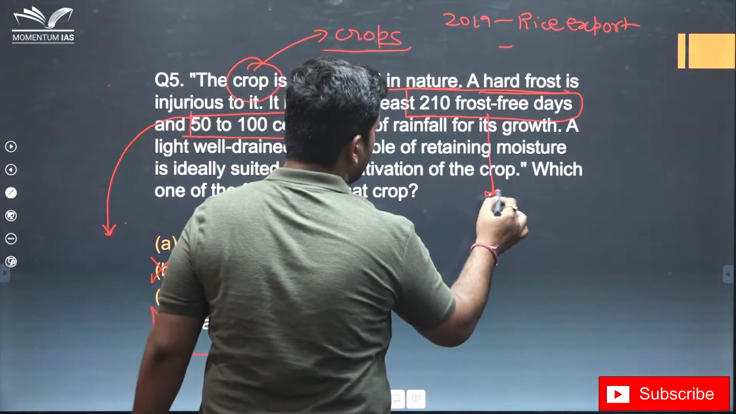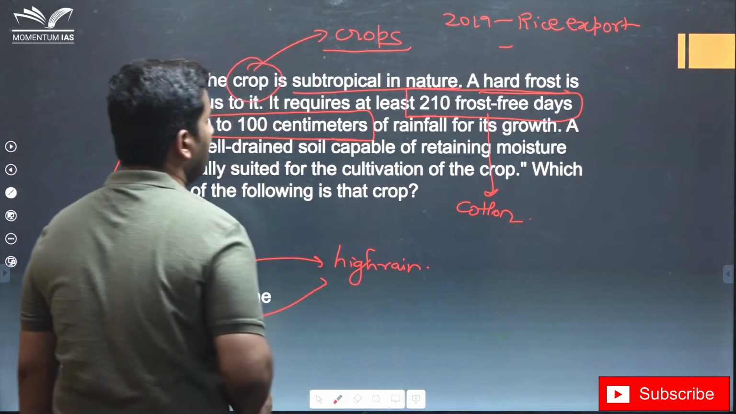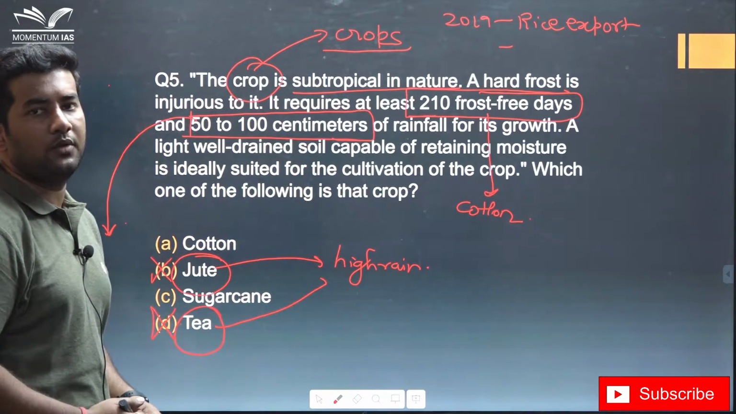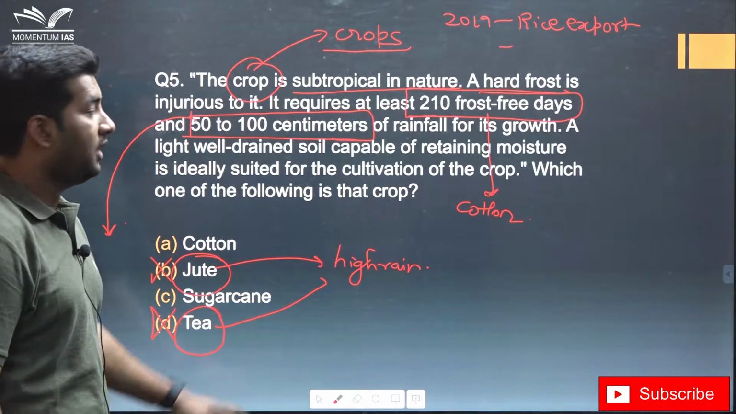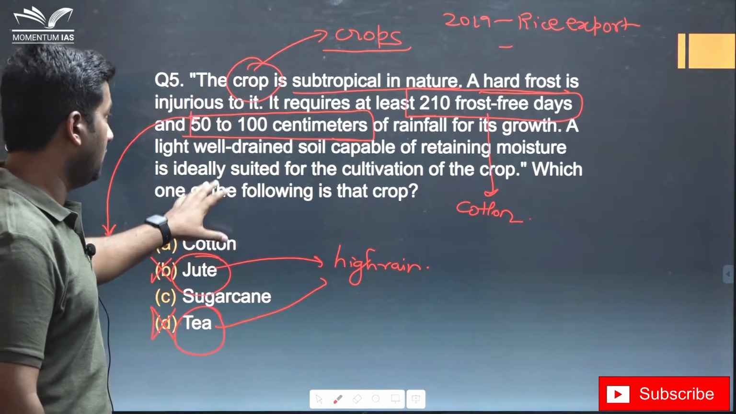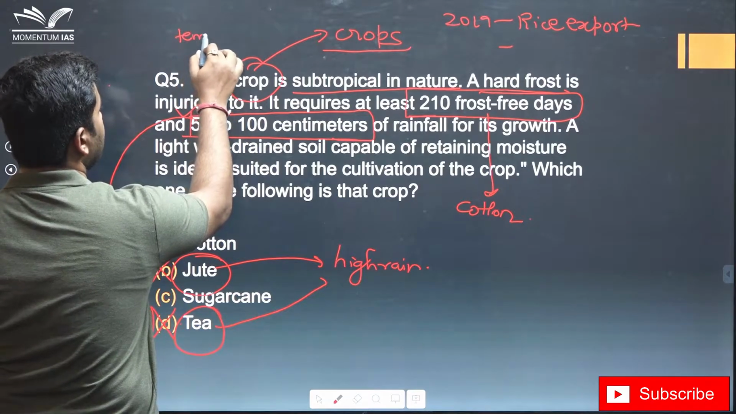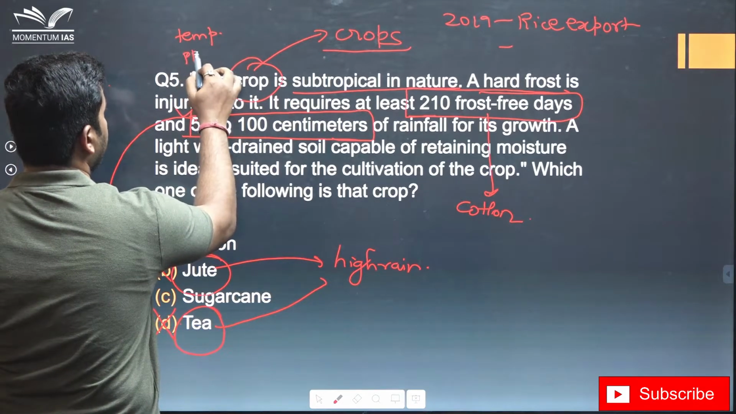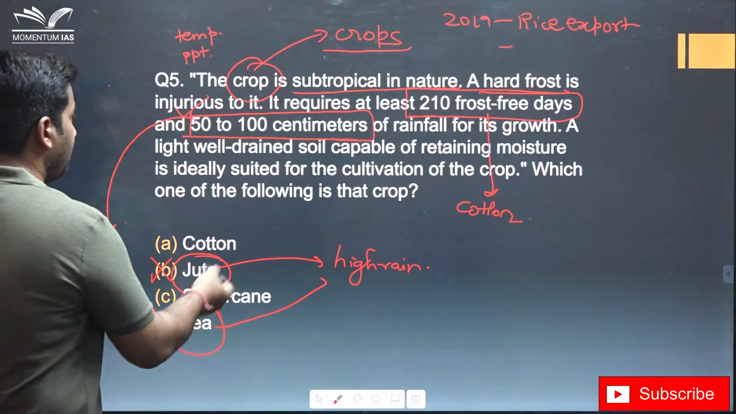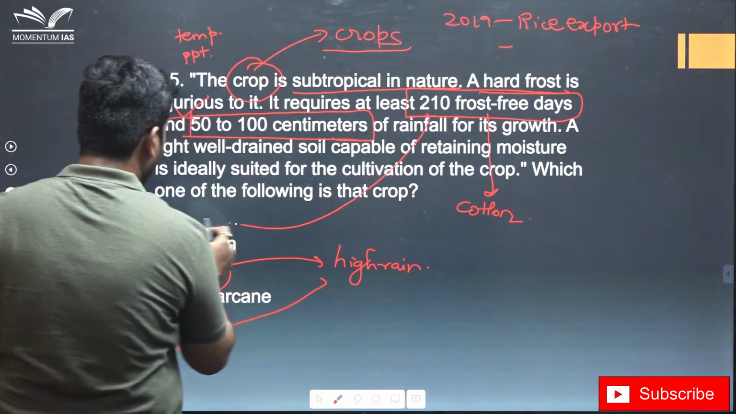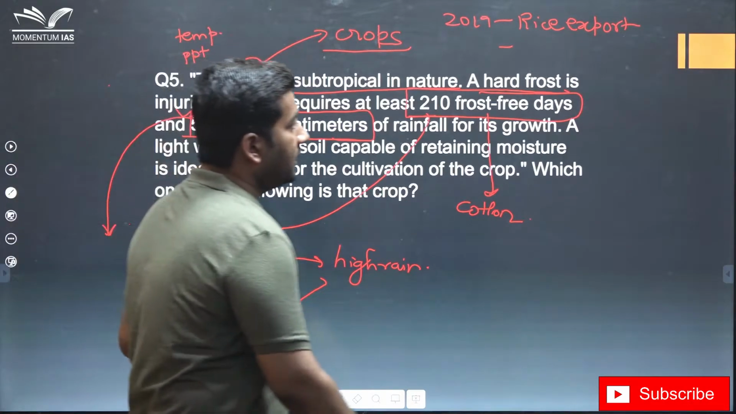Now look at this. This is a very cliche statement as far as cotton cultivation is concerned, but even if you don't know this, why would sugarcane require frost-free days? If we compare cotton and sugarcane, and if you don't know the exact figures of temperature and precipitation which these two crops require, even by logic you could have easily said that in this case cotton would be the more appropriate answer.